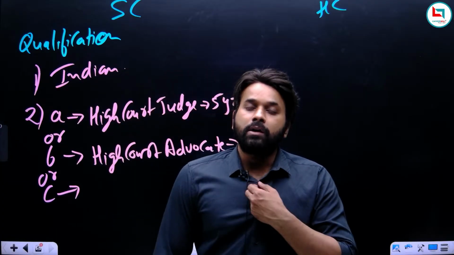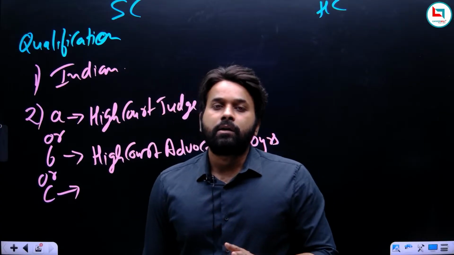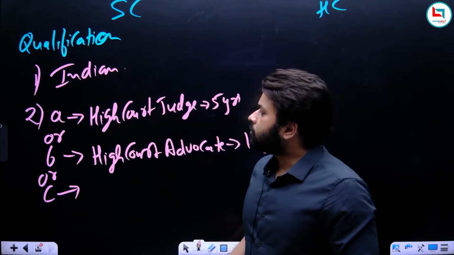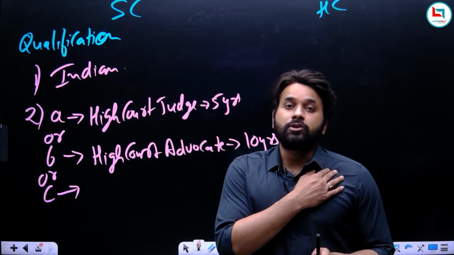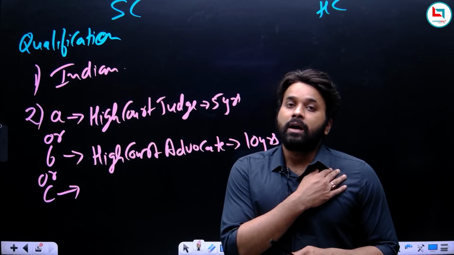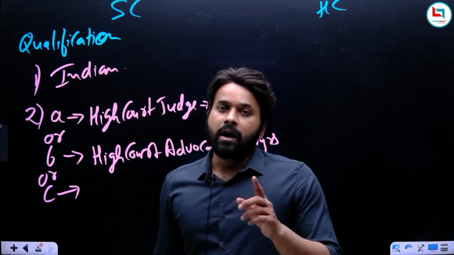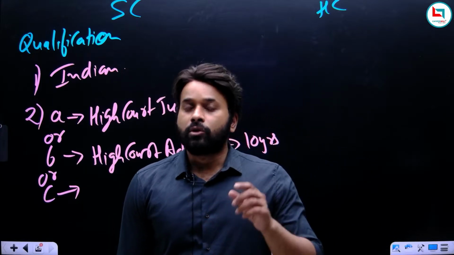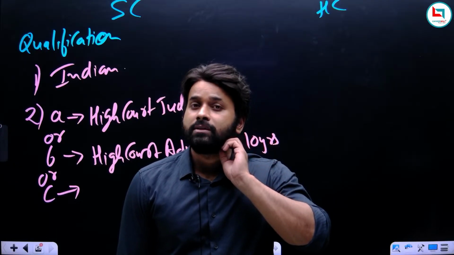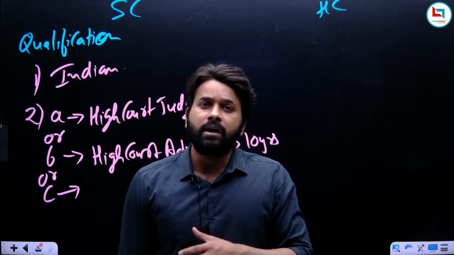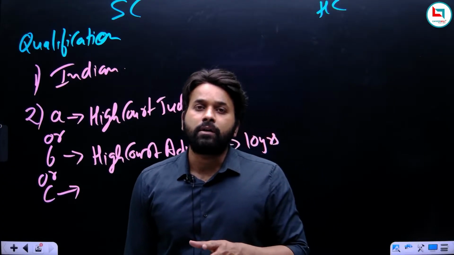And if you are an advocate in Supreme Court, then it's well and good. But at least you should be an advocate in a High Court for 10 years. So either a judge of High Court for 5 years or an advocate of a High Court for 10 years. Or now remember, in the starting, advocates are not the servant of the government. Advocates are private and government. So are you talking about the government advocate or the private advocate?